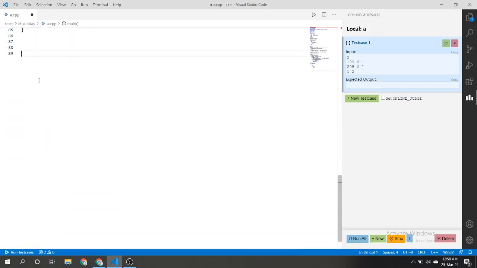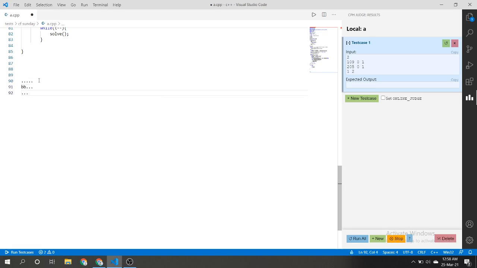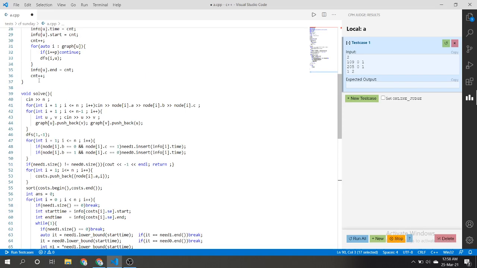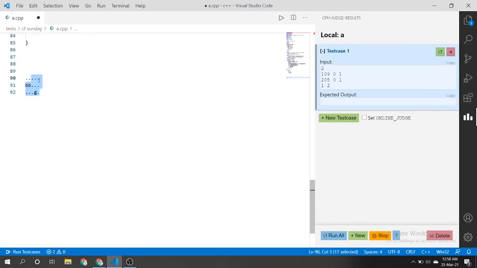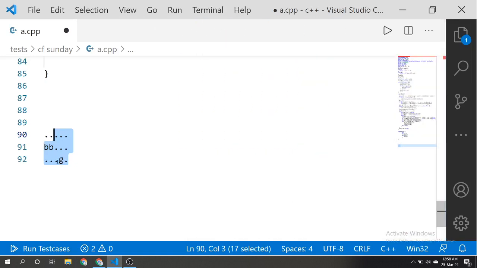For this, let our maze be dots, then a bad person, then some dots, then some good person, then a dot. So let's say that our maze is this.